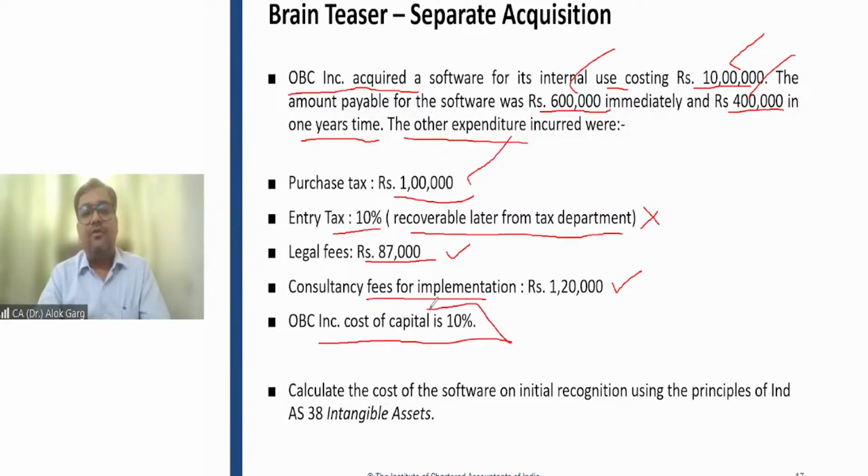OBC INC's cost of capital is 10%. I don't know why this cost of capital is given. What is the need for this 10%? I don't know. Guys, please tell me what is the cost of the software on initial recognition using the principle of Ind AS 38 Intangible Assets. I'll give you 30 seconds.